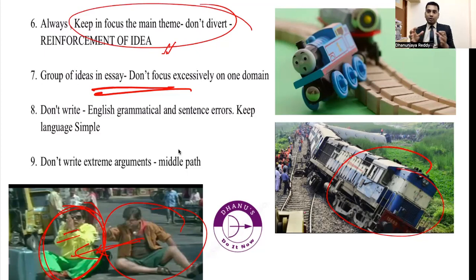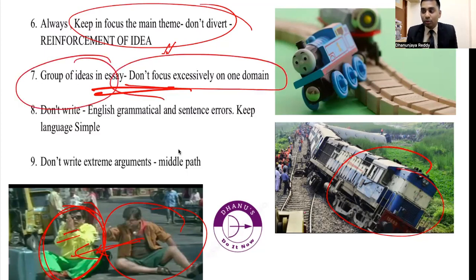Give equal importance to everything. If you think the essay is too large, at least take some 5 to 6 components and give equality to all these subjects. That is most important. So, a group of ideas, don't focus excessively on one domain. Just like a train has different bogies, your ideas have to be different.